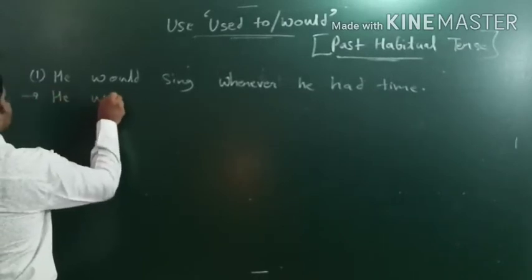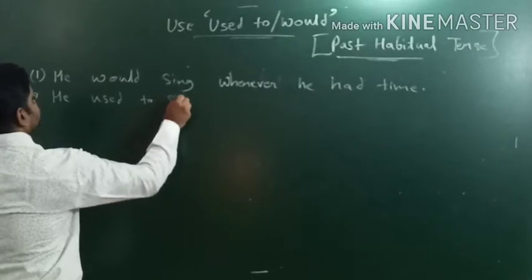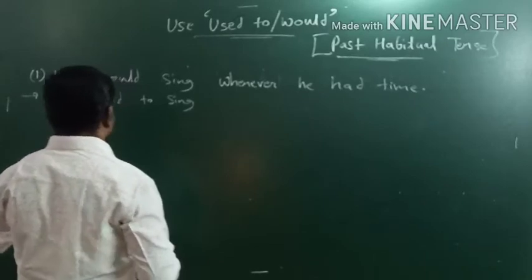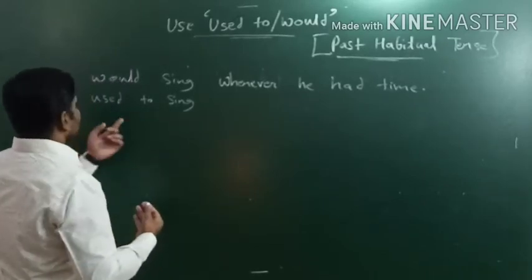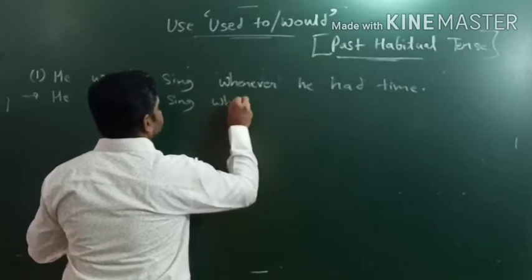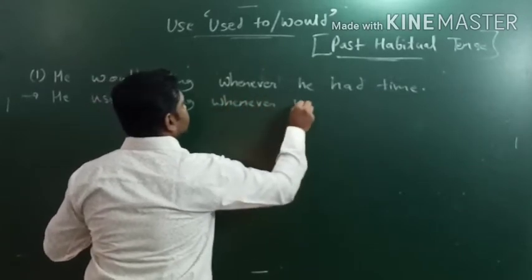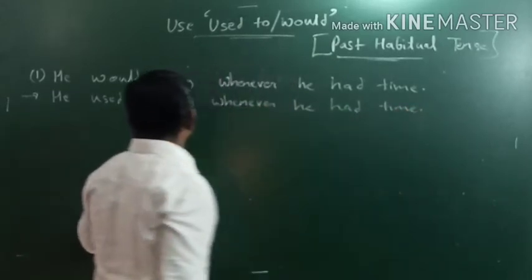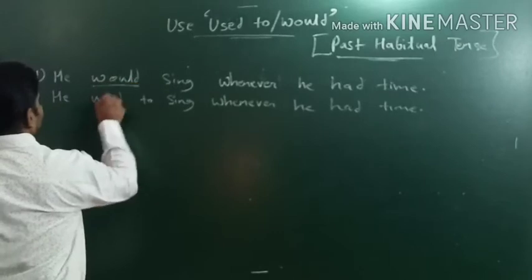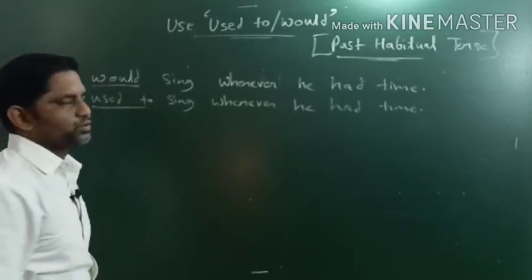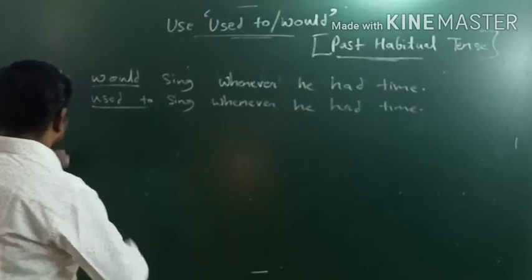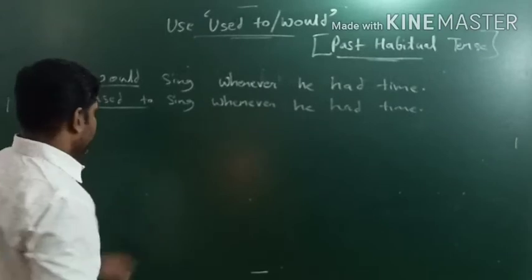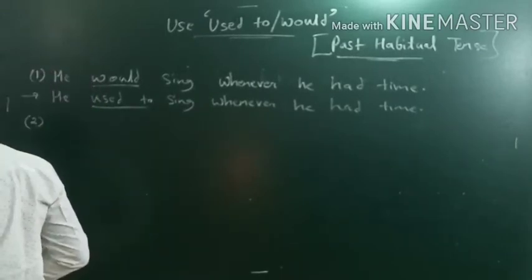He used to sing. वह गाया करता था या वह गाया किया करता था. He used to sing whenever he had time. So like this we will use used to. In place of would we will use used to, and in place of used to we will use would. Okay, now we will flip things. So let's check out a used to example and we will convert it into would. Okay, बहुत आसान है. Let's check out.